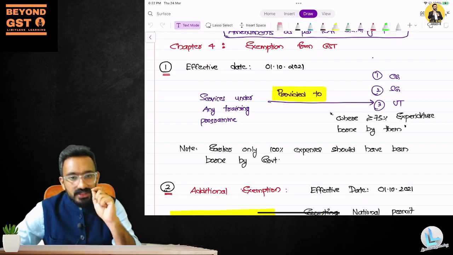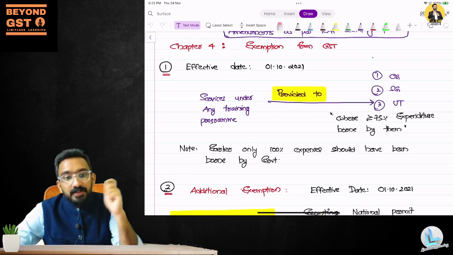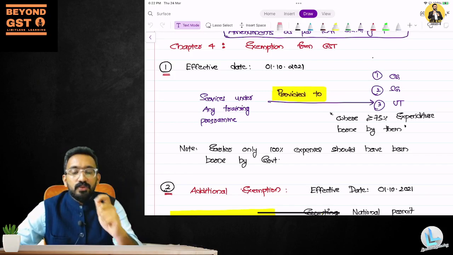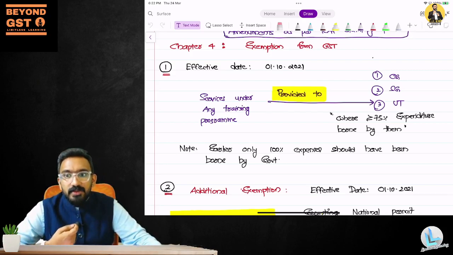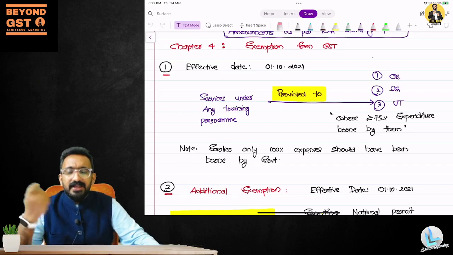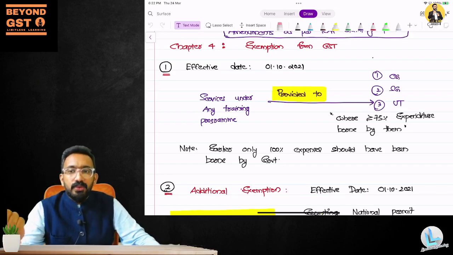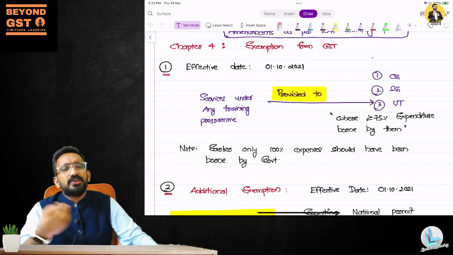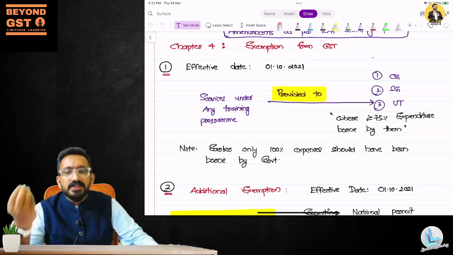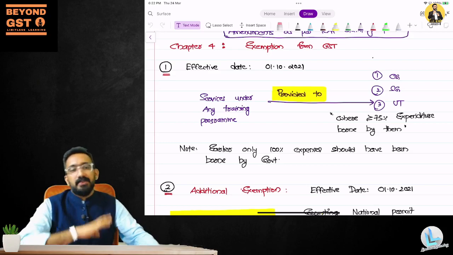But that exemption was earlier covered only when 100% of the expenses would be borne by the government. Now, there are a lot of training programs that happen wherein not 100% would be borne by the government, wherein some nominal amount will be charged even from the participants. When I say nominal amount, it could be 100 rupees, 200 rupees, 300 rupees, but the bulk of the training is being conducted by the government itself.